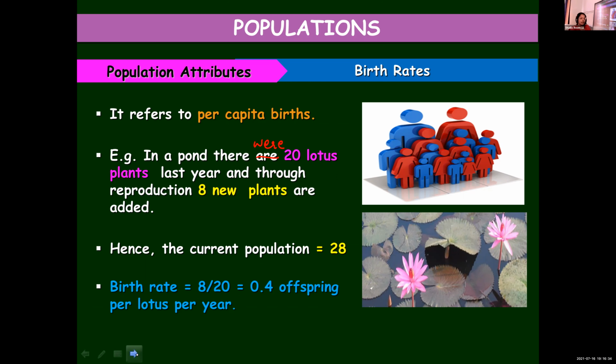But if you need to calculate the rate, the birth rate, then we have to divide the newly formed individuals or newly formed organisms by the original population, the earlier population. So 8 divided by 20 will give you 0.4. That is the birth rate: 0.4 plants per lotus per year, or offspring per lotus per year.